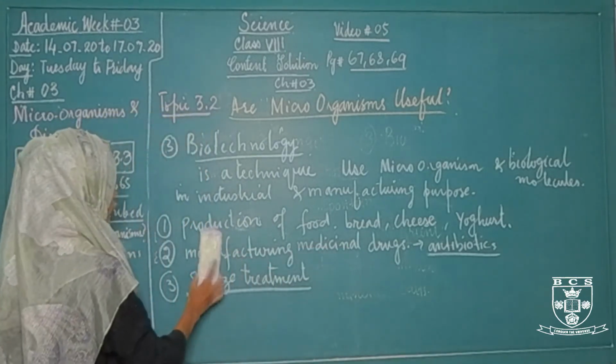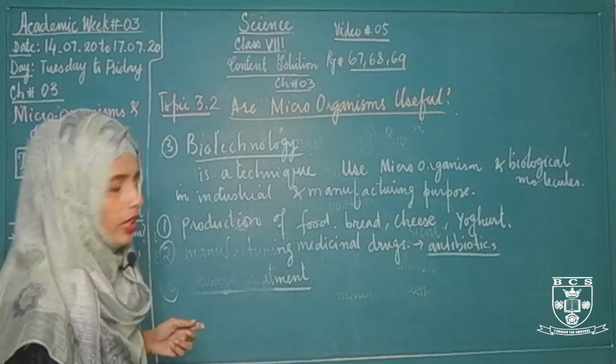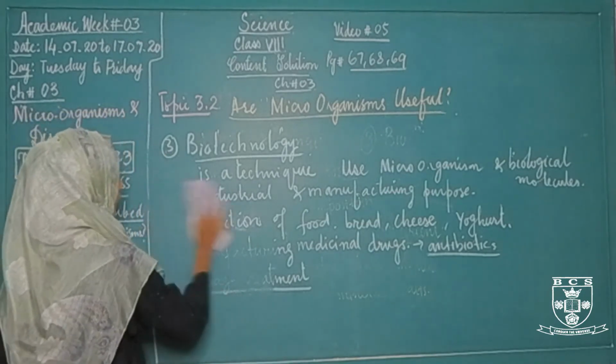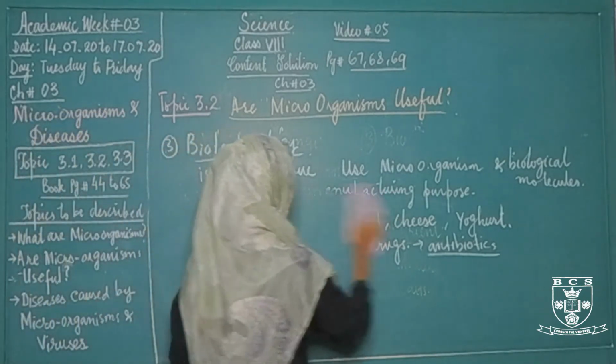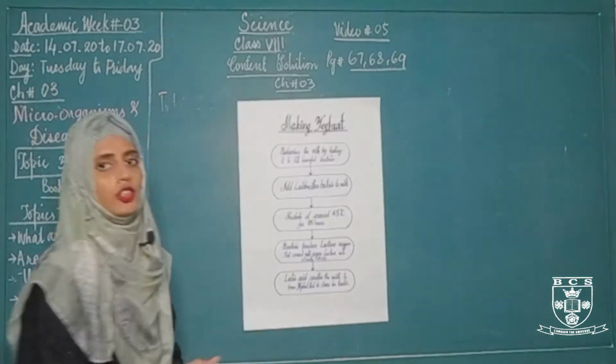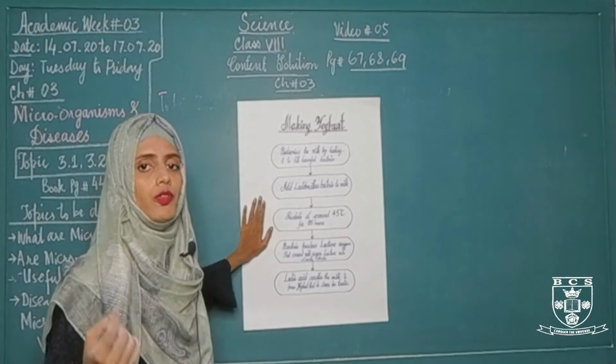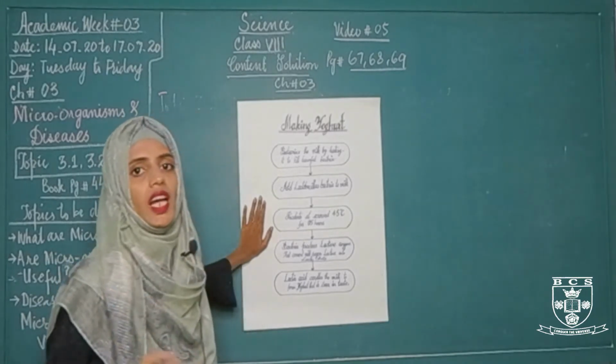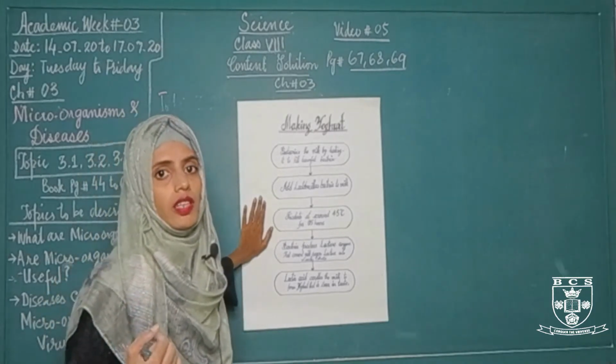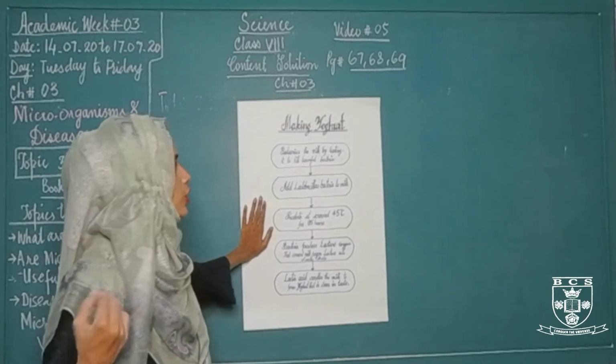Now I am going to show you how yogurt is made by using biotechnology in industry. To make yogurt in industry, what do we need? First of all, we need milk and the machines used to make yogurt.